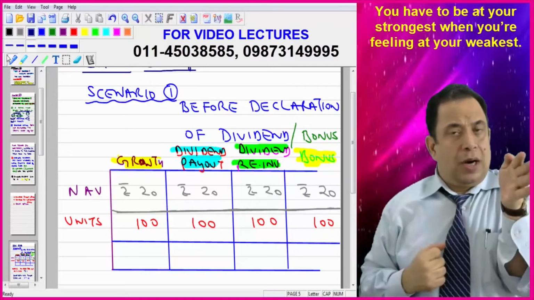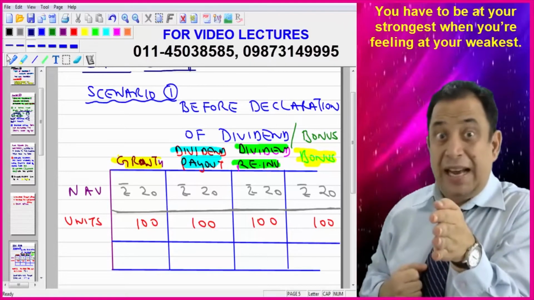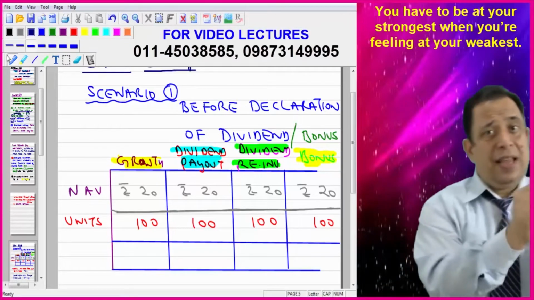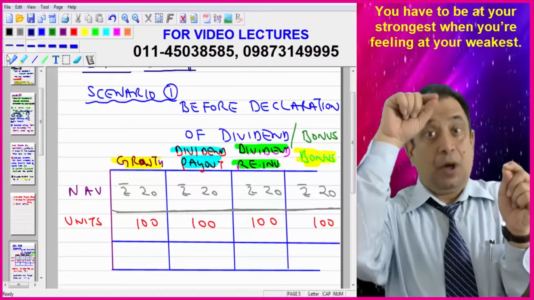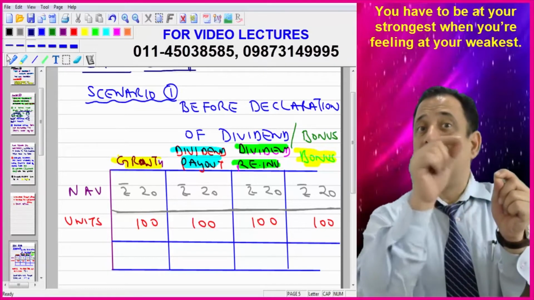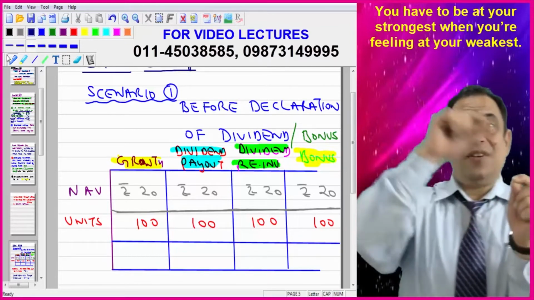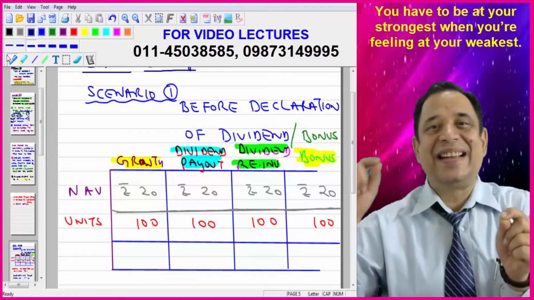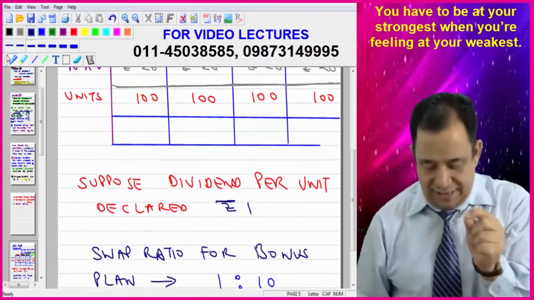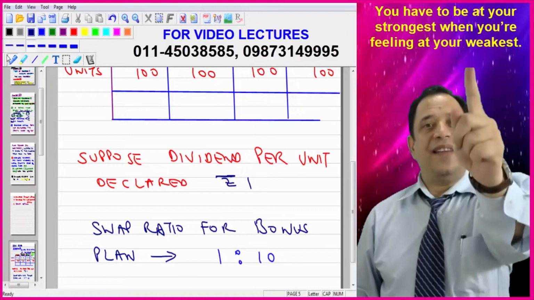No, I have taken into account that the NAV of all these plans be the same, but in actual they are different. But for understanding purpose, I have taken this case study. So let the NAV of growth plan, because this is prior to dividend issue, let the NAV of dividend payout plan, let the NAV of dividend reinvestment plan, let the NAV of bonus plan be 10, 10, 10, and 10, and let the number of units be 100, 100, 100, and 100, and let the dividend per unit be 1 rupee per unit.